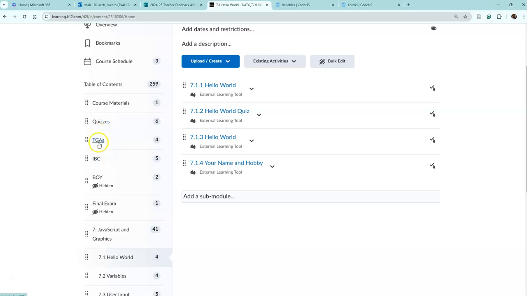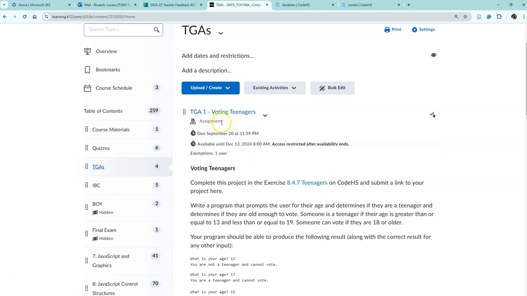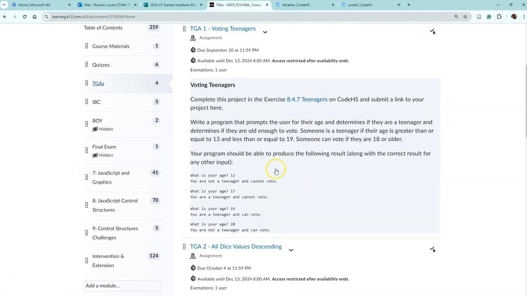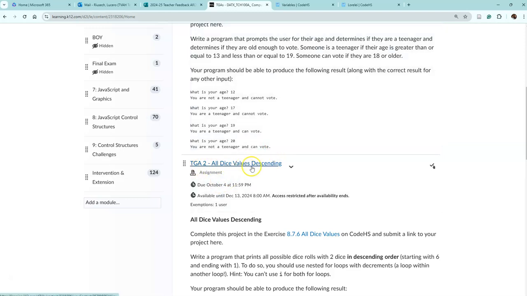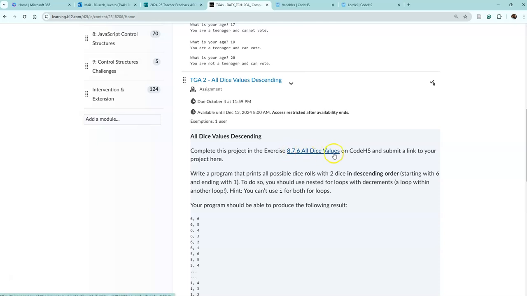Brief overview of your TGAs. Some of these we have selected because they're teaching you, and we want to see what you're doing. We want to see how you're doing it. And that's what those TGAs are, the teacher graded assignments. You'll see one of them was Voting Teenagers, which was actually Unit 8, the fourth part and the seventh little exercise. And then TGA 2 was the All Dice Descending, which was 8.7.6.